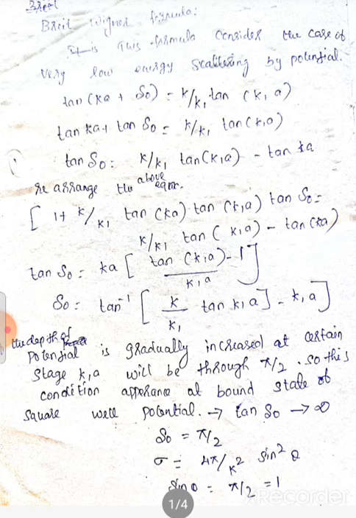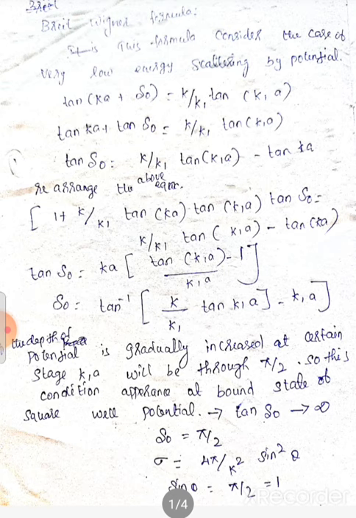If the potential is shallow for very low energy scattering, the value is very small. So we are using the square bracket formula. So we get the answer: tan eta naught equal to Ka tan K1A minus 1 by K1A. Final value is eta naught equal to tan inverse K by K1 tan K1A minus K1A.